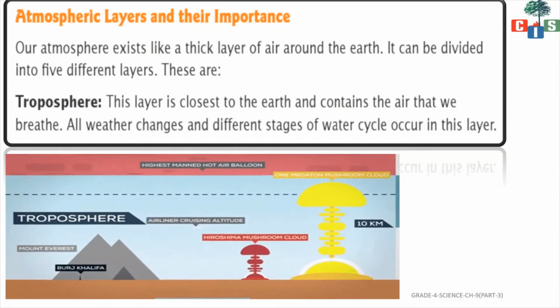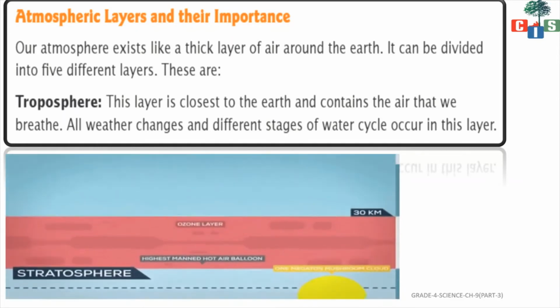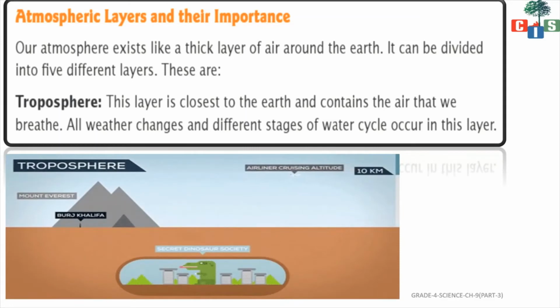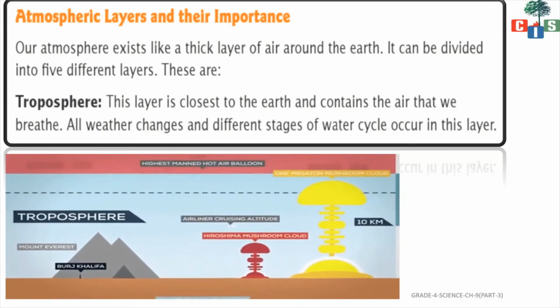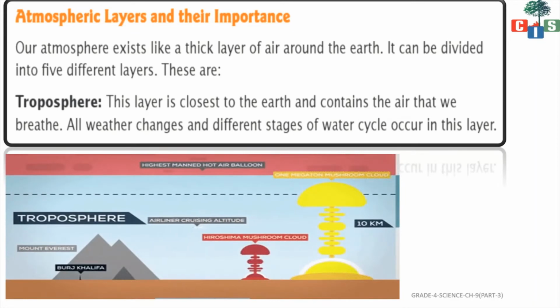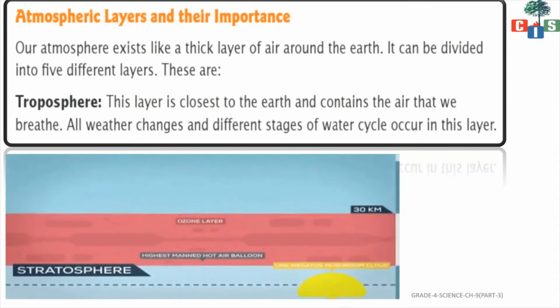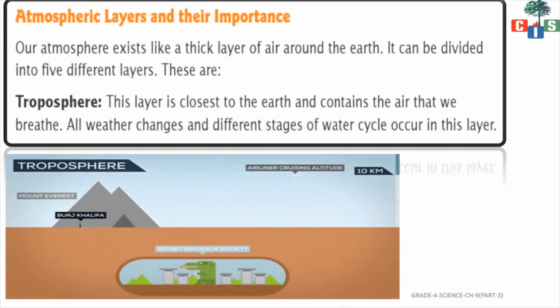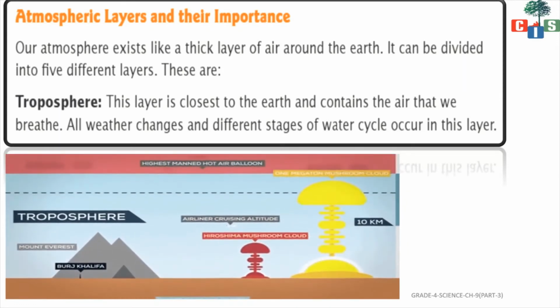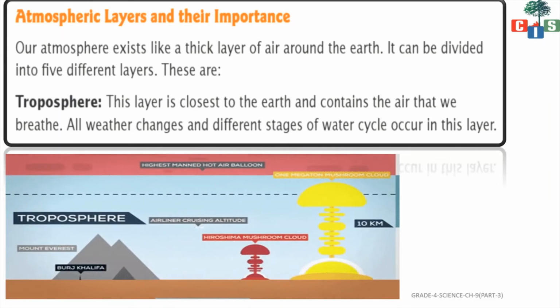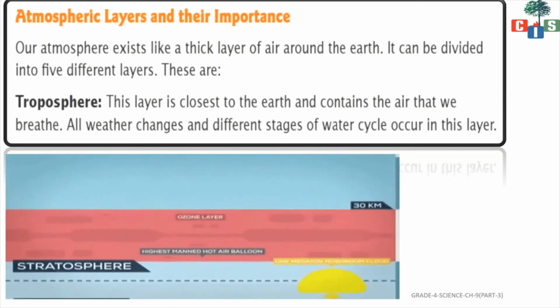Okay. Now let us see about troposphere. This layer is closest to the earth and consists of air that we breathe. Yes, we are breathing in air. So that air is present in the troposphere.